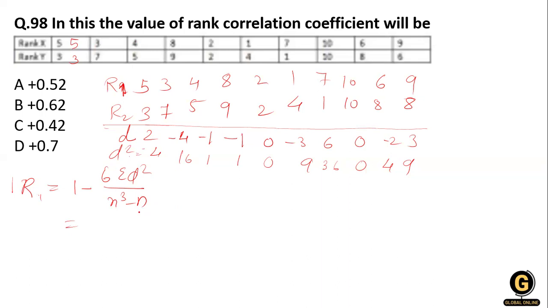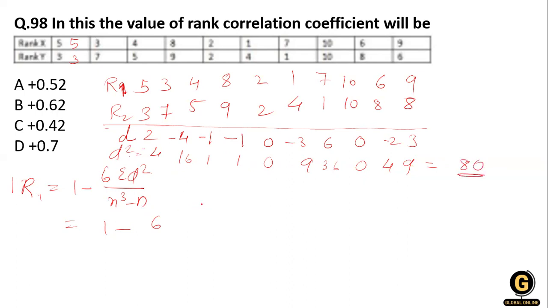So how do we calculate it? 1 minus 6 times the total. When we total it, 4, 16, 20, 21, 22, and so on, we get near about 80.